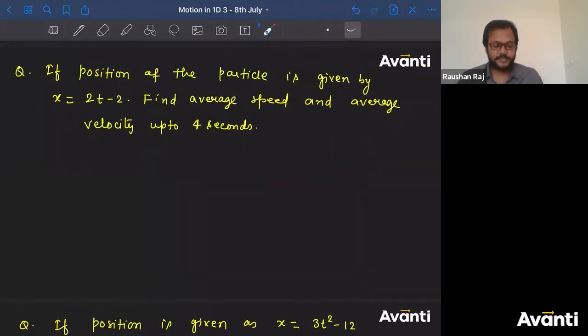Those who have attempted this, give me the answer. Those who have not attempted this question, try to attempt it right now. Quickly attempt it.